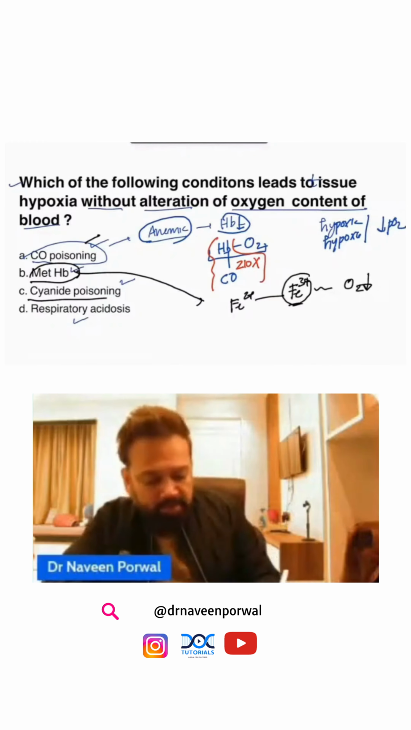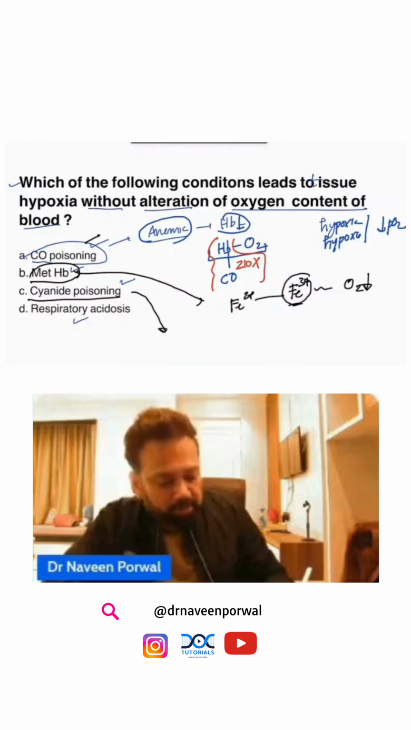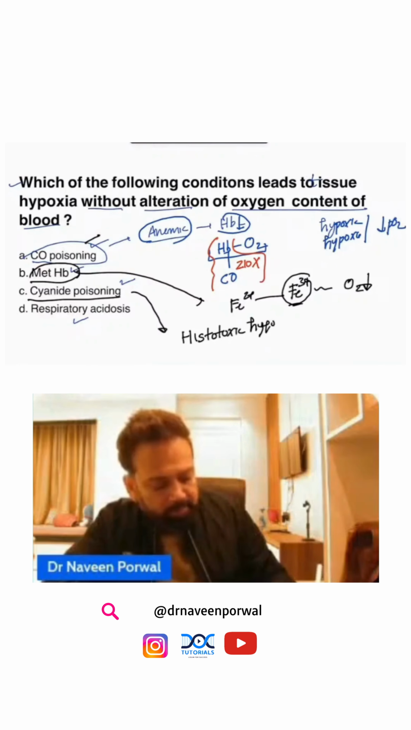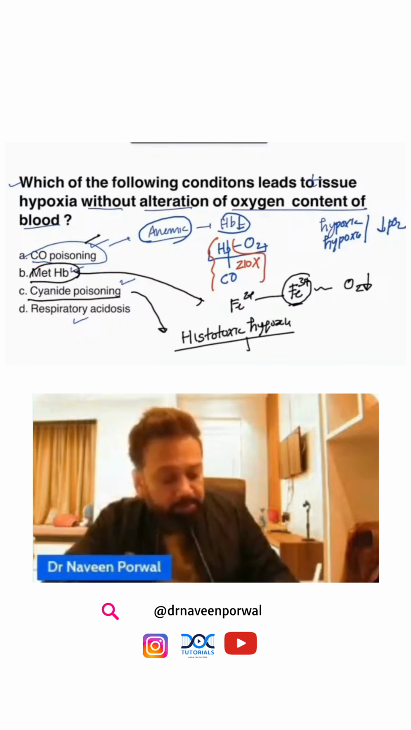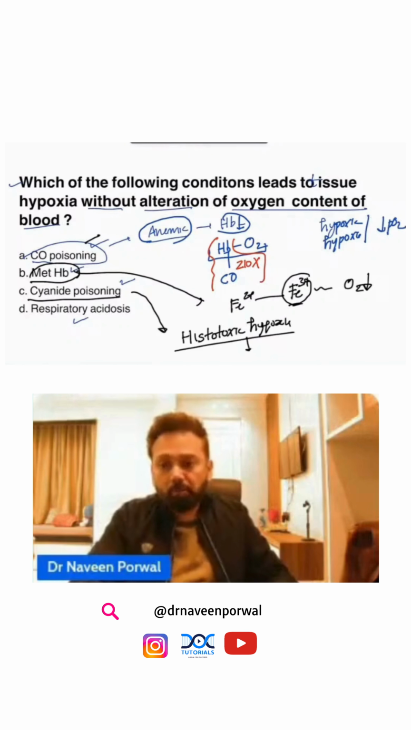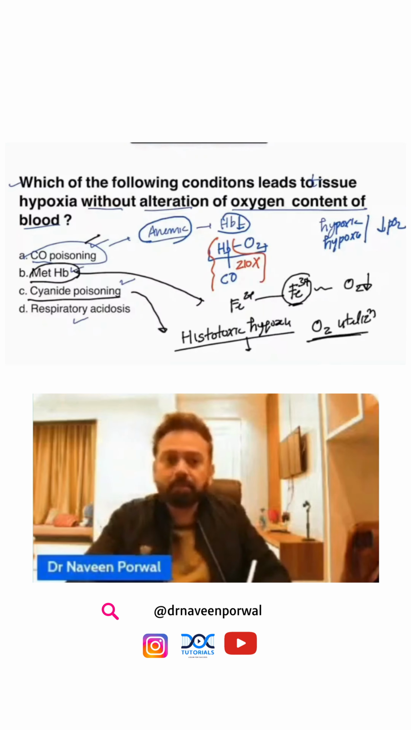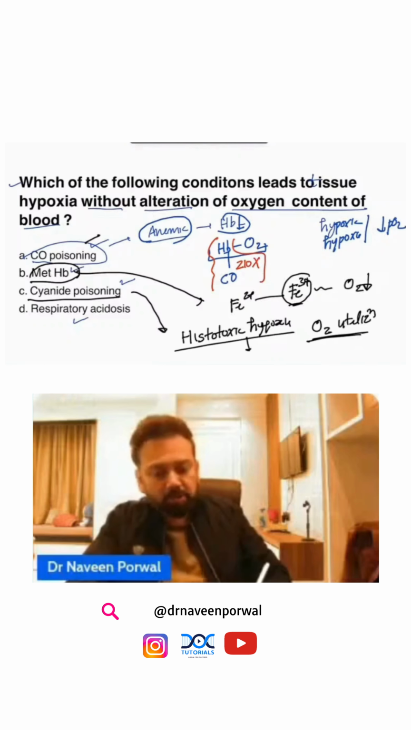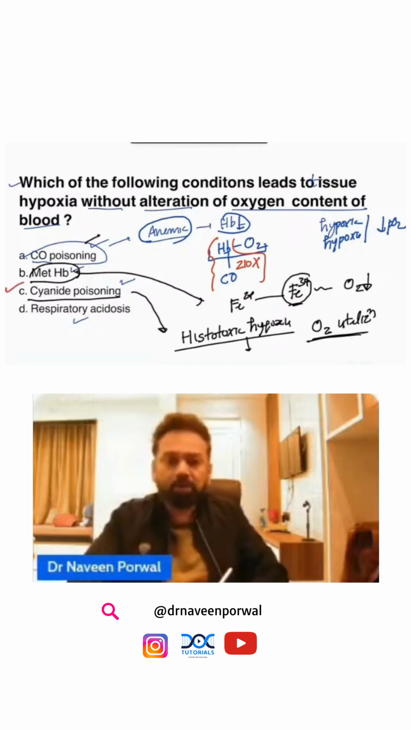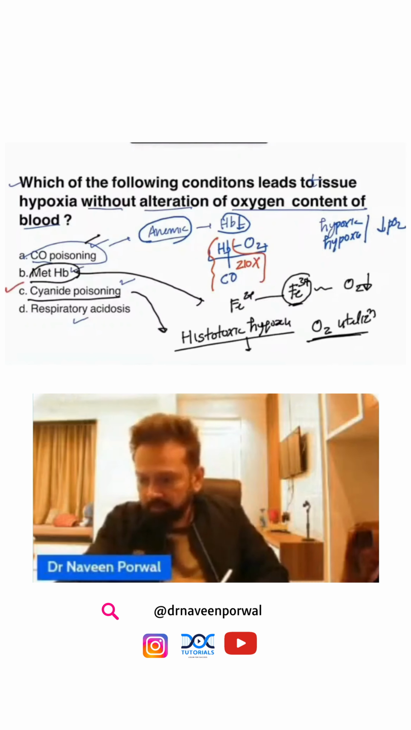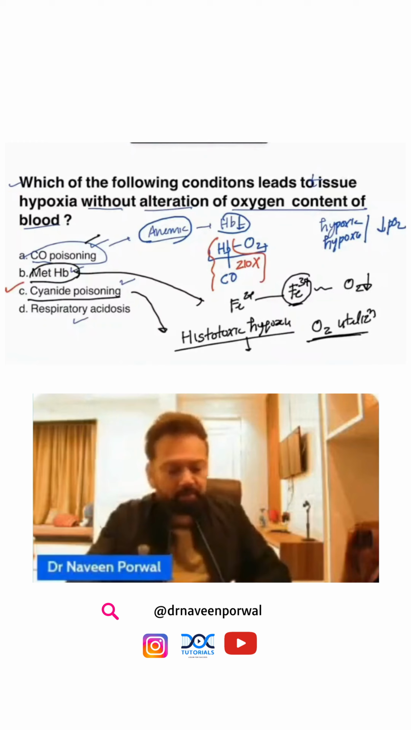In cyanide poisoning, it is called histotoxic hypoxia. What is the meaning of histotoxic hypoxia? Immediately what should come to your mind? There is no problem in the content of oxygen. The problem is with oxygen utilization. So the only hypoxia seen here where oxygen content is not reduced, the answer is going to be cyanide poisoning. You are correct, doctor. Very good. Answer is C. So you know that. Excellent.